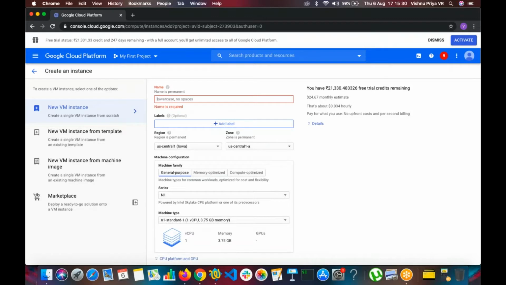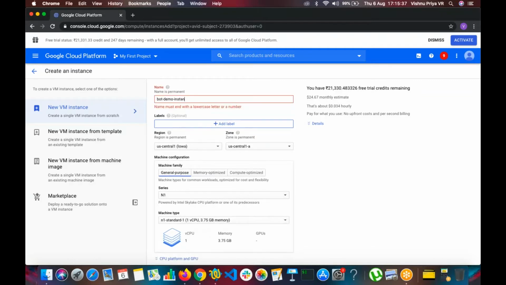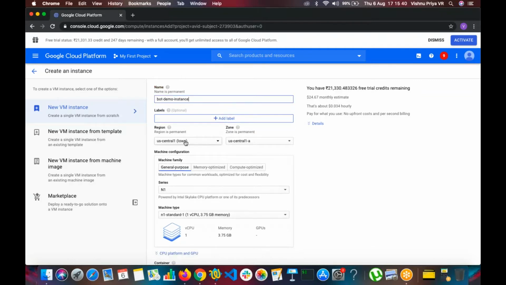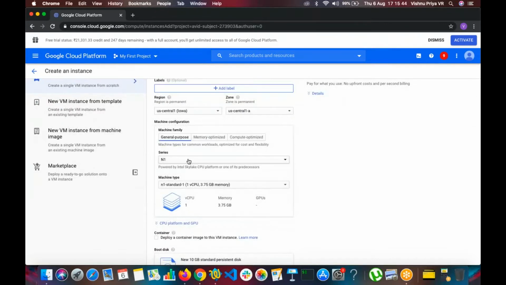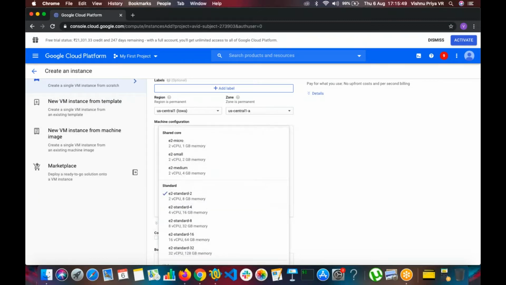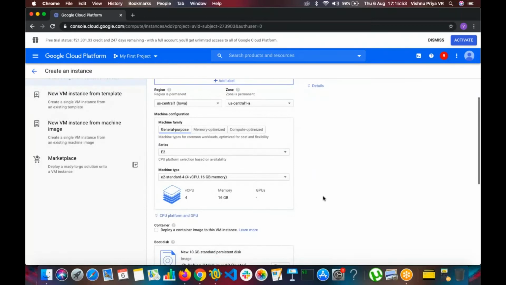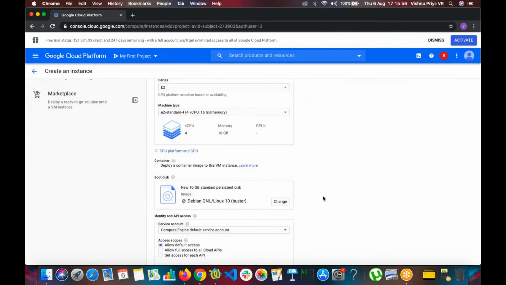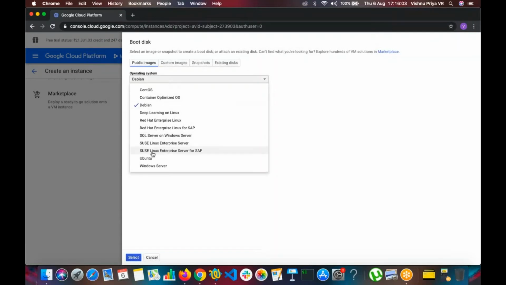So let's name our instance bot demo instance. Okay, let us keep the region as US Central itself. And let us choose an E2 generation, with what I prefer, which is 4 CPU and 16 GB RAM, because that is what I feel is preferable and reliable as well. So let's choose the disk to be Ubuntu.